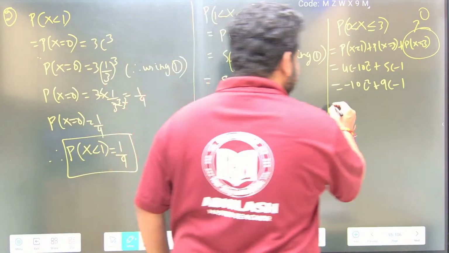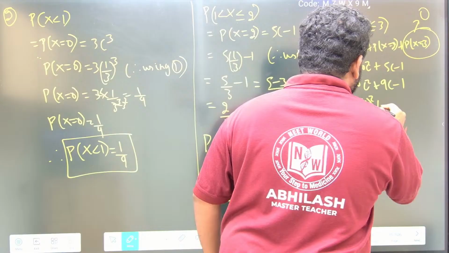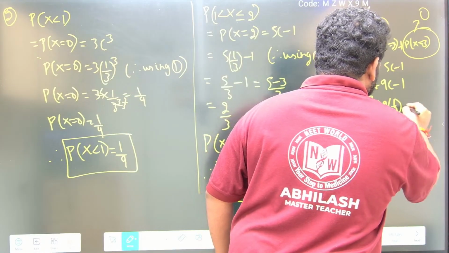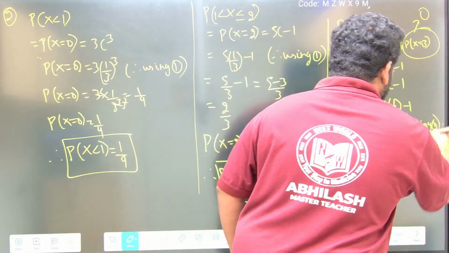Therefore this will become what? Plus 10 into c square, which is 1 by 3 square. 1 by 3 square plus 9 into 1 by 3 minus 1. Therefore using 1, you write the reason. Okay, this will become what?